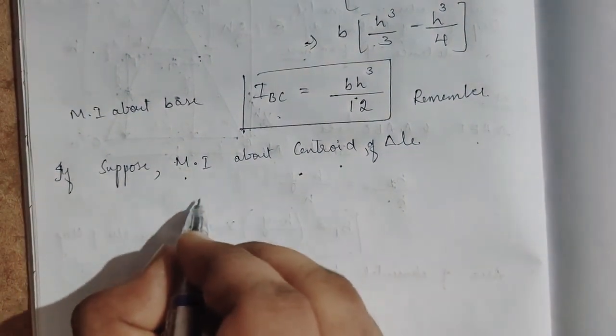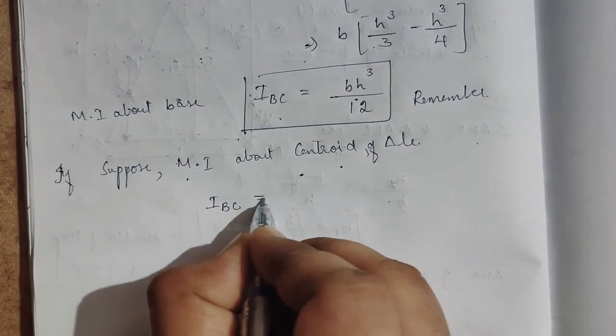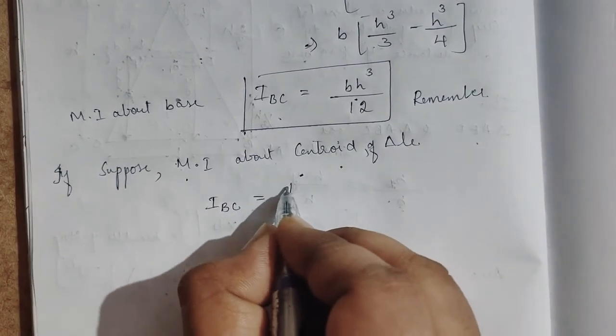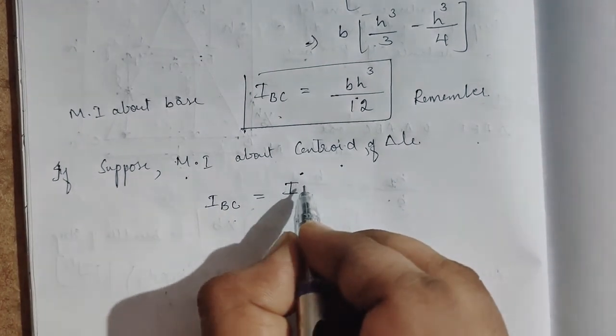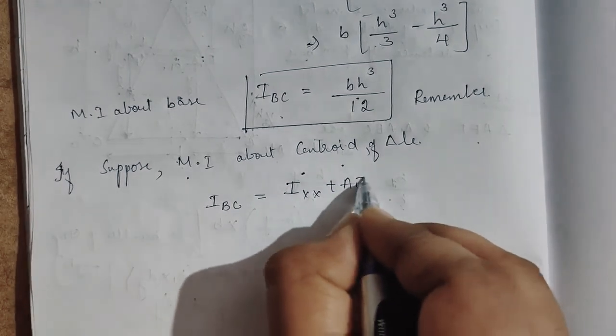I have a formula, the axis theorem: IBC is equal to Ixx plus A into y bar square.